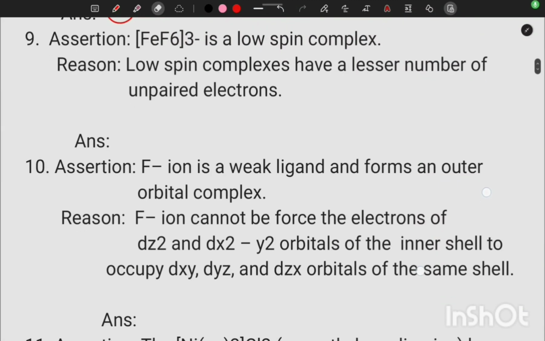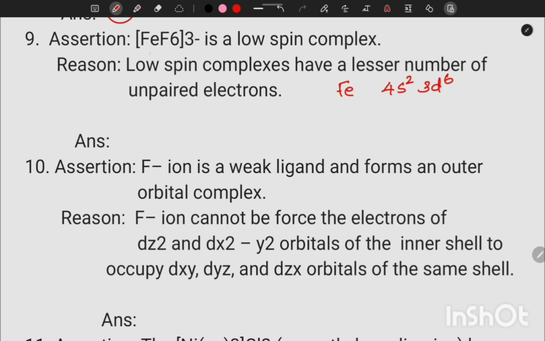Next, [FeF6]3- is a low spin complex. Low spin complexes have lesser number of unpaired electrons. For that, let us find out the oxidation state of iron in [FeF6]3-. Iron, its electronic configuration argon 4s2 3d6.